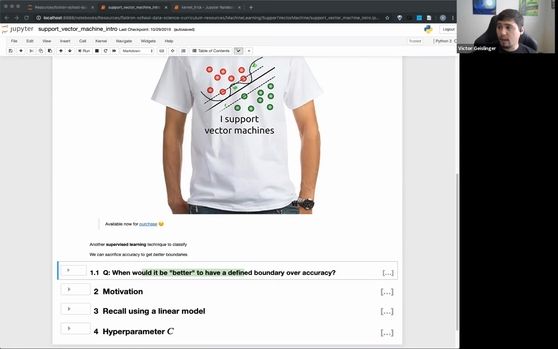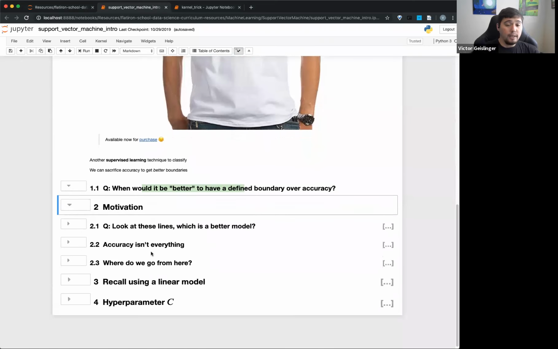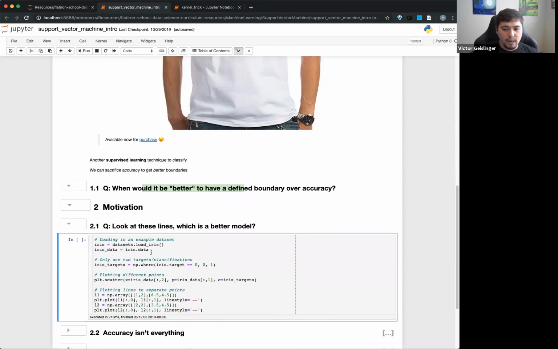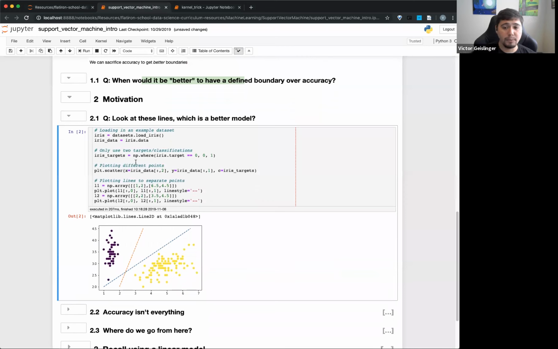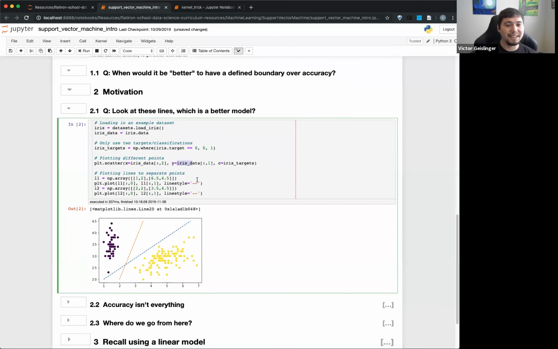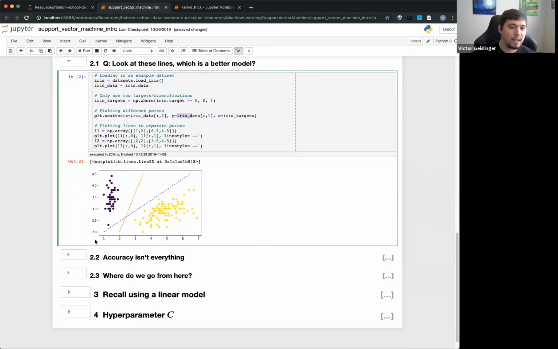Cool. I'll show another example of what this looks like when it performs well. This is where the motivation of support vector machines comes from. We're going to look at these two different lines and say which one is better. I plotted these data points. Actually, they're not random, they're from the iris data set. I love the iris data set because it's nice and small and easy to manage. We'll see this again and again. Here we can see the iris data set, and I made two different lines. I drew them out myself.